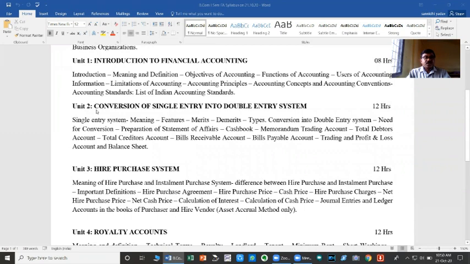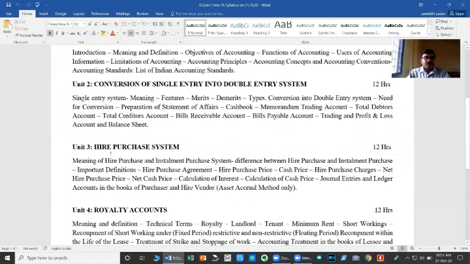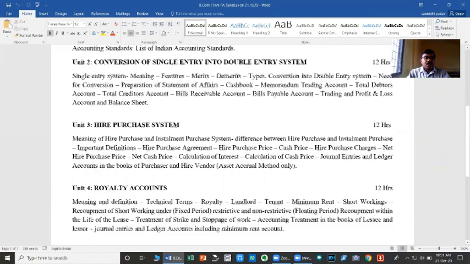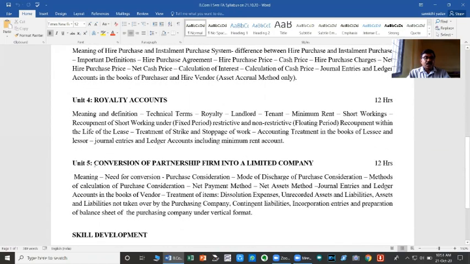The first unit is Introduction into Financial Accounting. The second unit is Conversion of Single Entry into Double Entry System. The third unit is Hire Purchase System. Fourth unit is Royalty Account. And finally, the fifth unit is Conversion of Partnership Firm into a Limited Company.